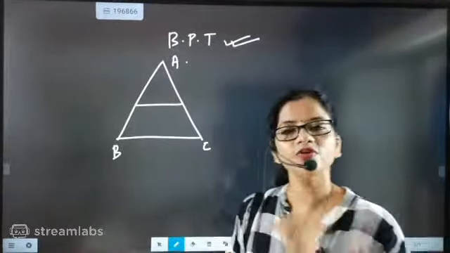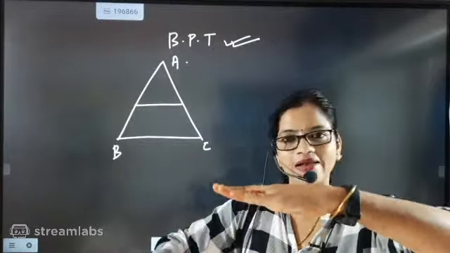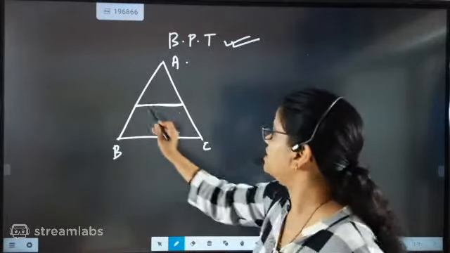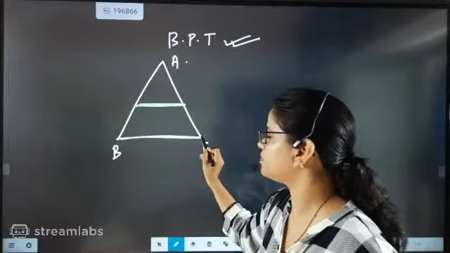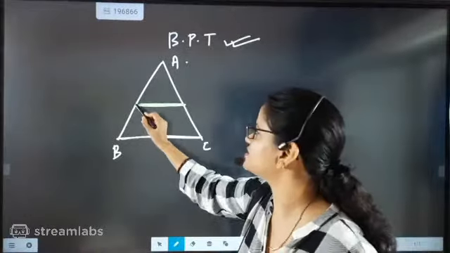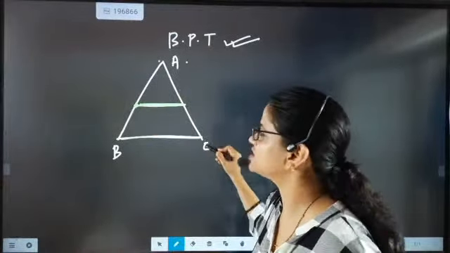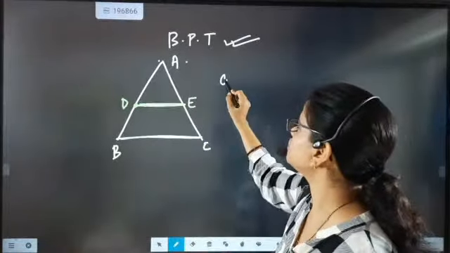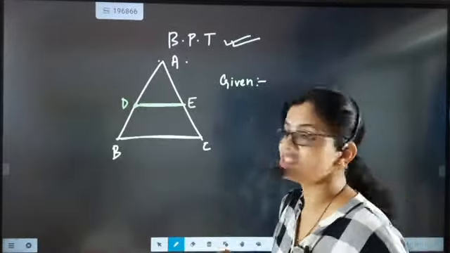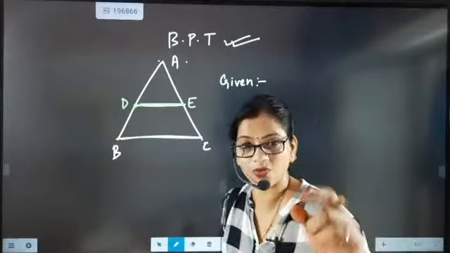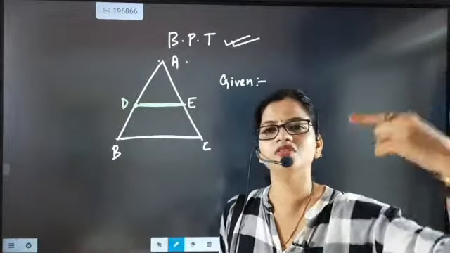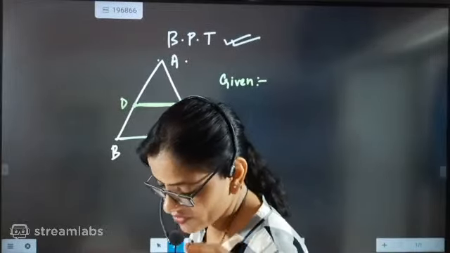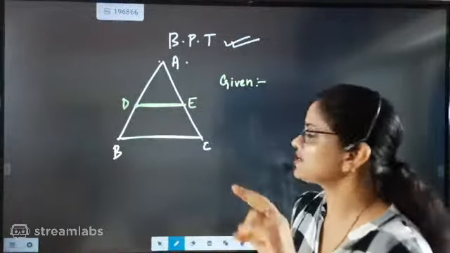Now look here. What is given to you is that a line is drawn parallel to one side of the triangle. A line is drawn parallel to one side of the triangle intersecting the other two sides. Means this line is intersecting this part and this part. So here D and E it is intersecting. Then what is given to you, we are not going to prove it. We are exactly going to see the proof today. So you are not going to write the proof anywhere. You are going to write the proof inside your brain and you will be doing some analysis here. Okay, I want your analysis here, and that analyzing section I will ask from you, how you have done. Now beta, that level I need from you.